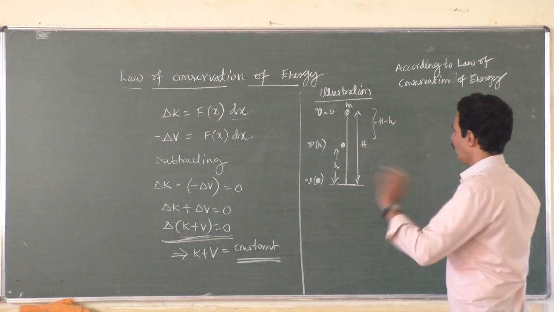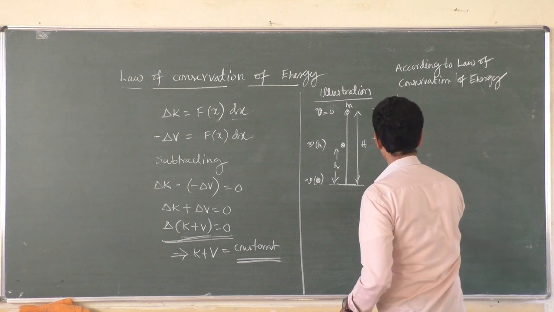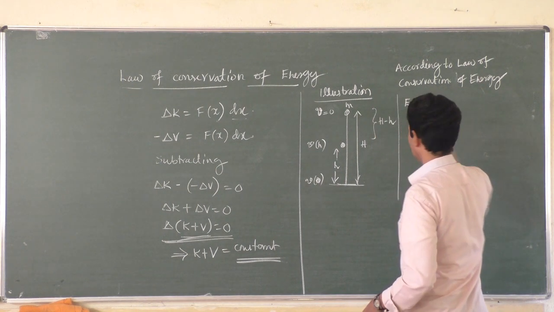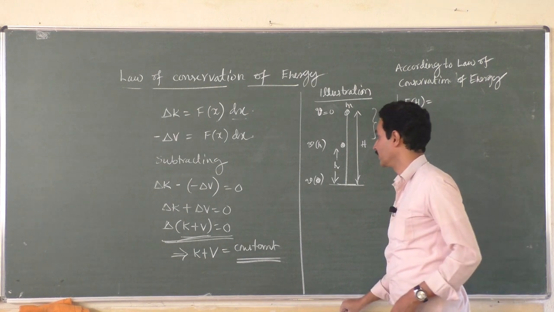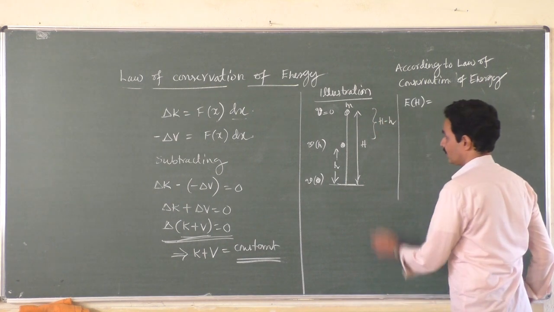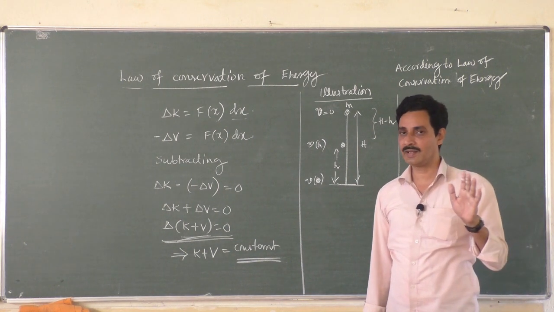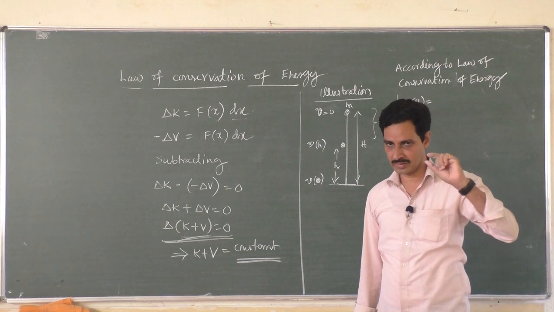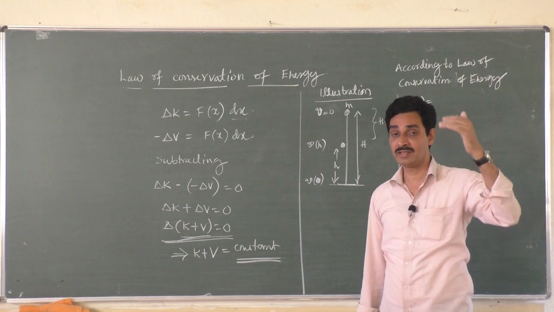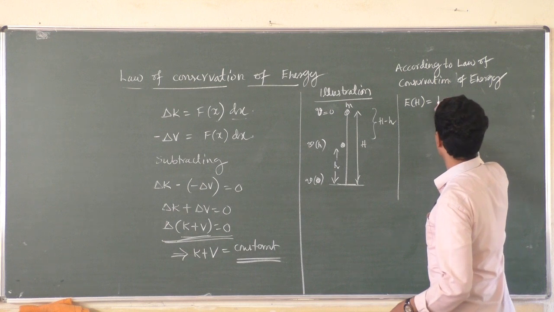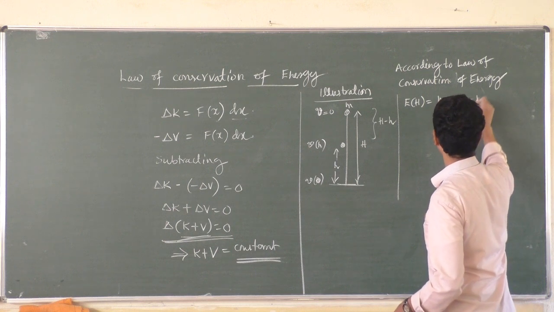Okay, we will write all the energies at all the positions, right? So total mechanical energy at the height H, how much is it? At the height H, from here to here, there is only potential energy, no kinetic energy, because it has just started its journey, it has been dropped, so initial velocity is 0. So it will have only potential energy mgH, equation 1.